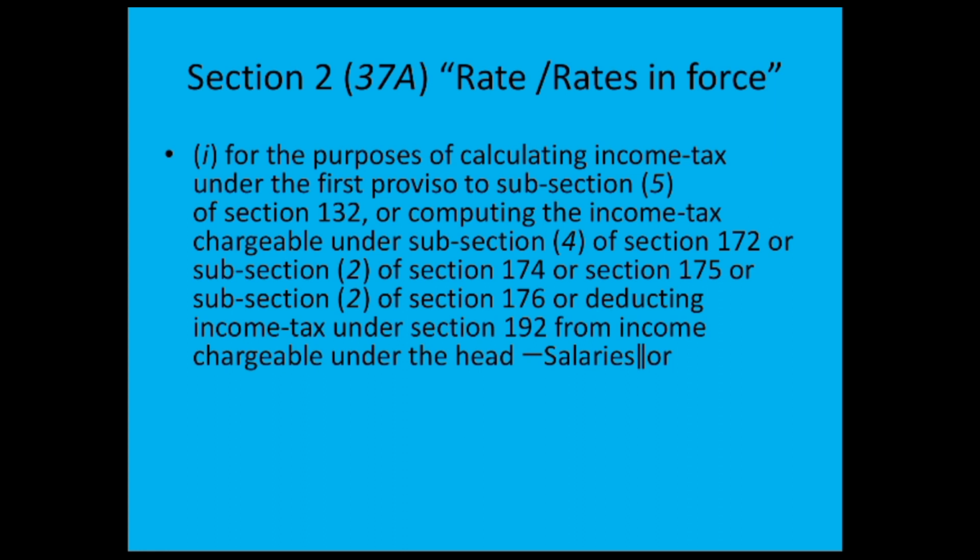as per the first proviso to subsection 5 of Section 132, where Section 132 relates to search and seizure.